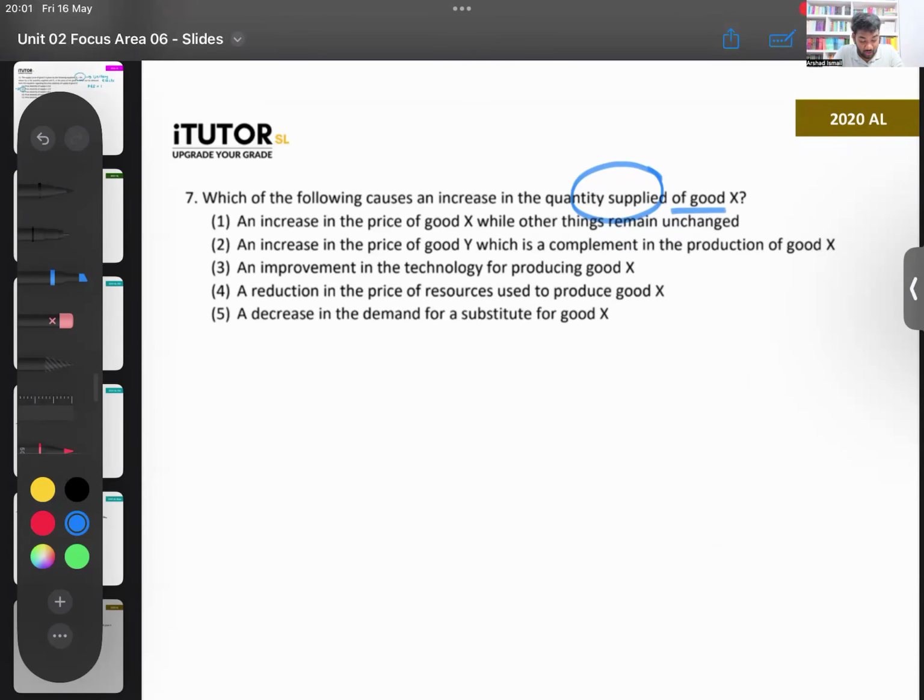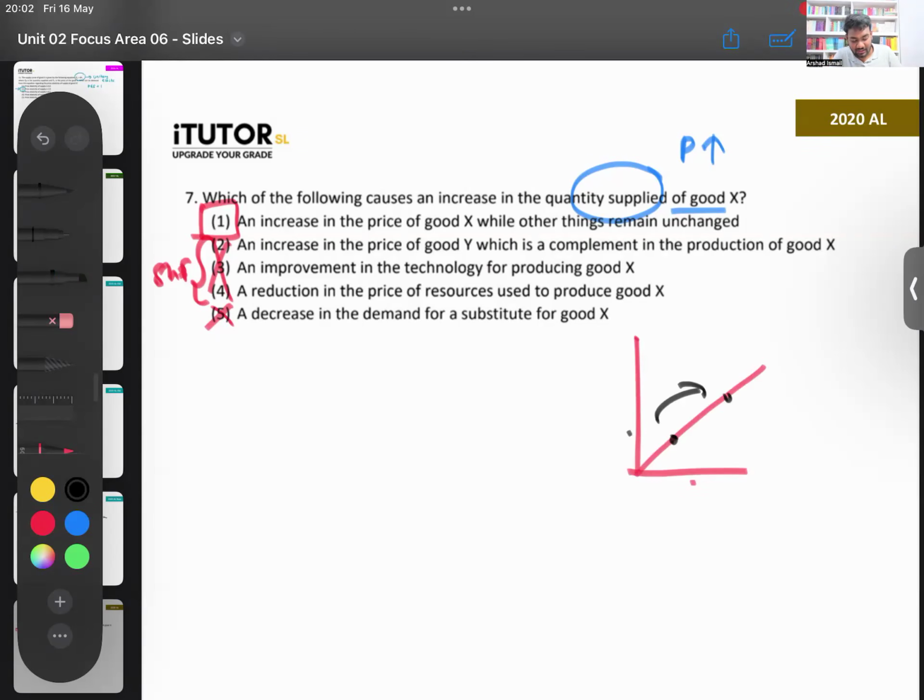Right. When will your quantity supplied increase? Only one reason: if the price of the good increases. So which one talks about it? An increase in the price of good X while other things remain constant. That could be your answer. Increase in the price of good Y, improvement in technology, reduction in the resource prices, decrease in demand. Decrease in demand will not at all be relevant. All of these will shift the supply. But an increase in quantity supplied is a movement. If you draw that, you're moving from this point to this point. How can that happen? If the price increases.